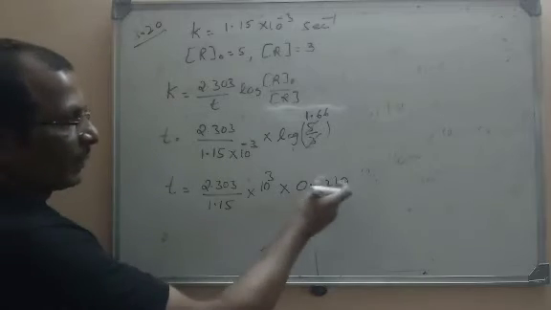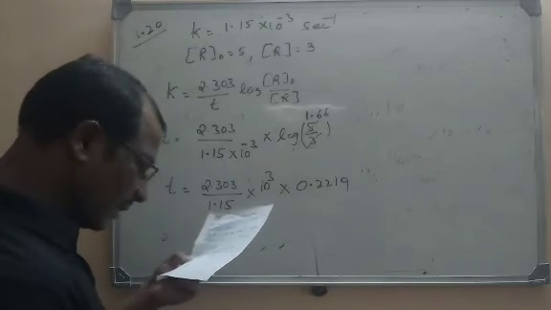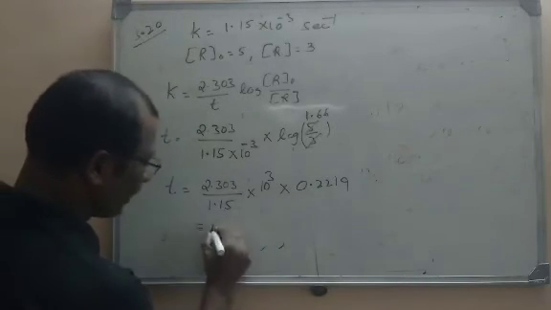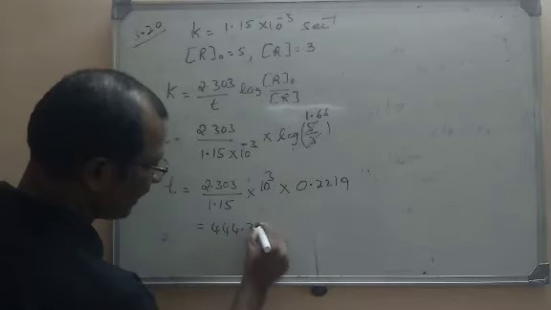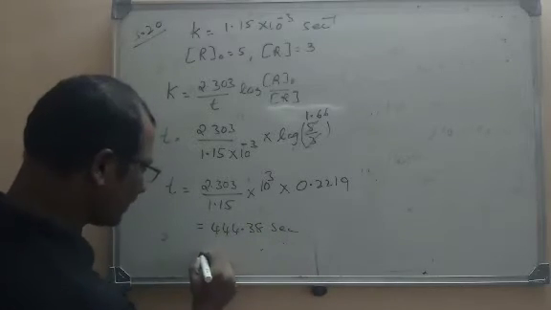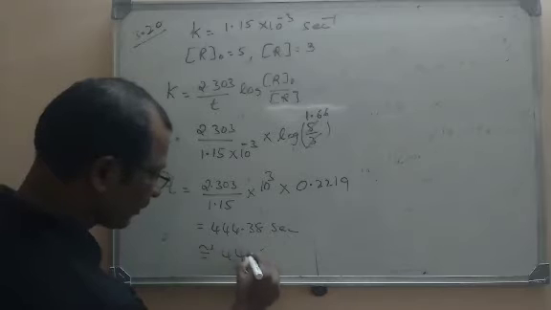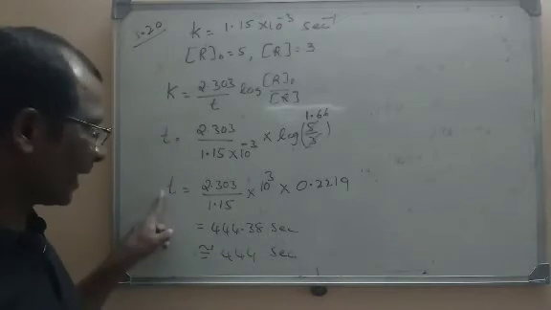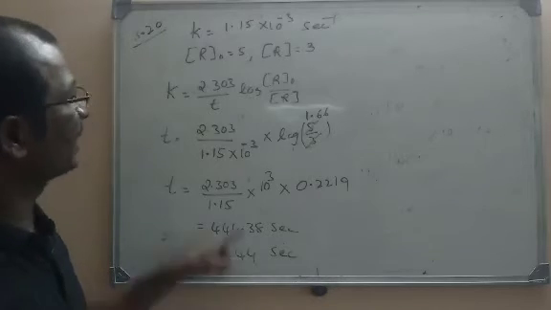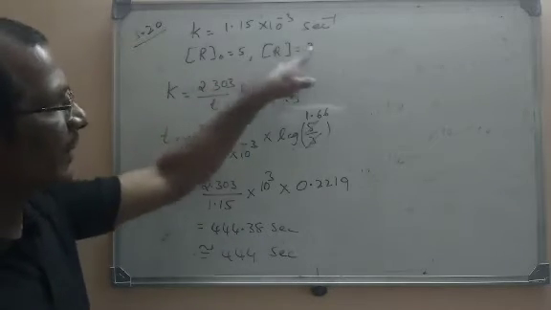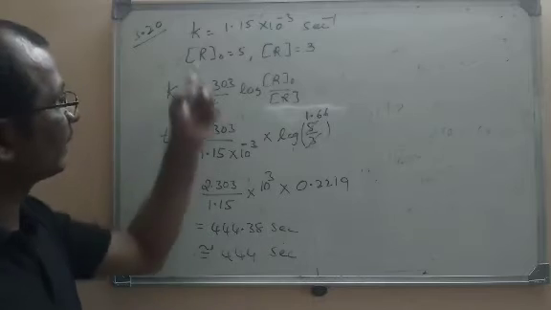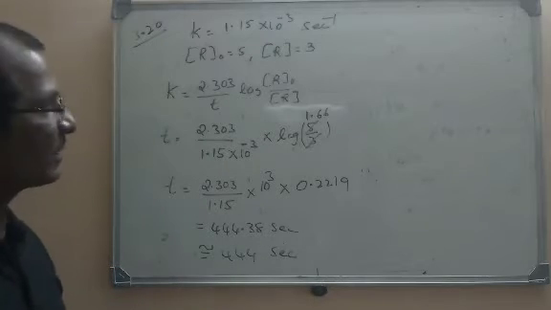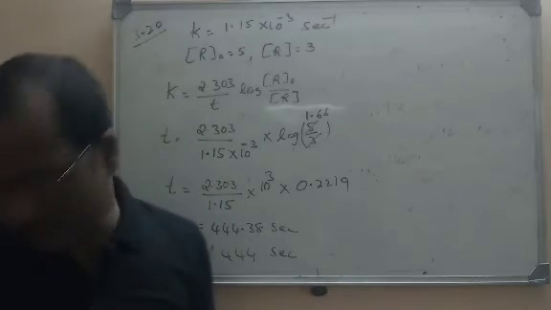So on simplification, just on cancellation, what will we get? The value 4.38 seconds, or you can say it as nearly 444 seconds, that is 444 seconds. So this is the time required to decrease the concentration from 5 grams to 3 grams for the given first order reaction. Just direct substitution in the formula.